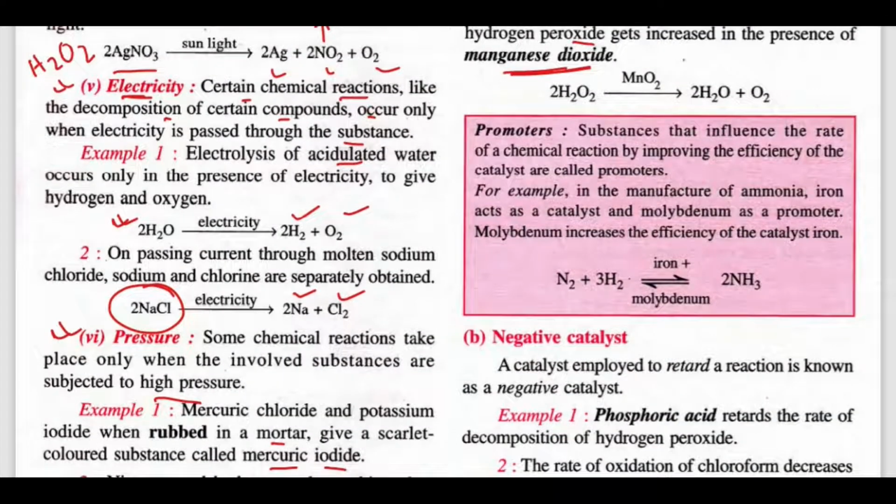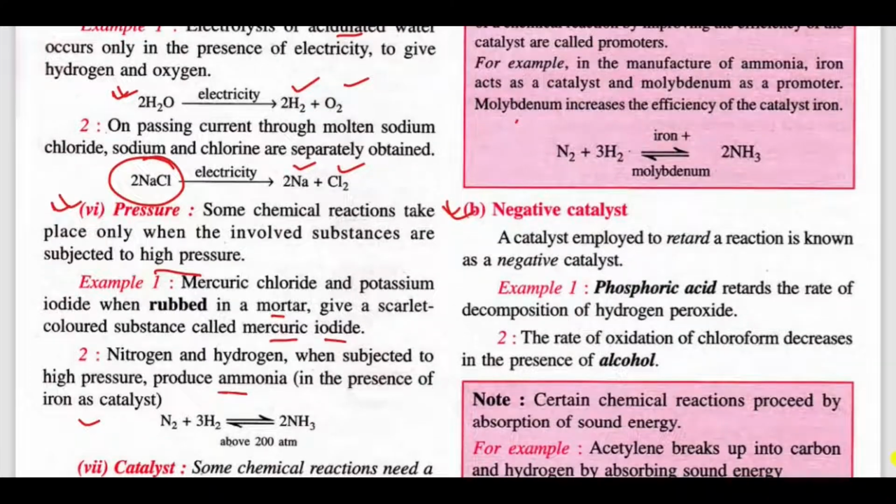And a negative catalyst, a catalyst employed to retard a reaction, is known as a negative catalyst. What is an example? Phosphoric acid, H3PO4, and alcohol are negative catalysts. They retard the rate of decomposition of hydrogen peroxide. The rate of oxidation of chloroform decreases in the presence of alcohol.